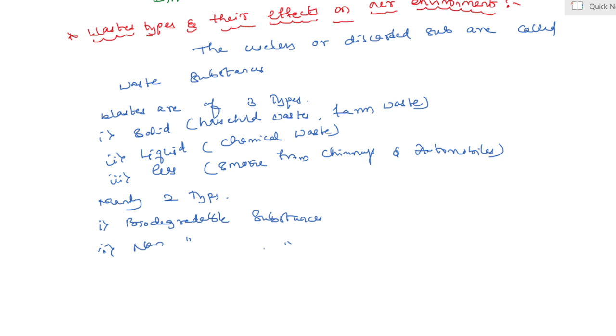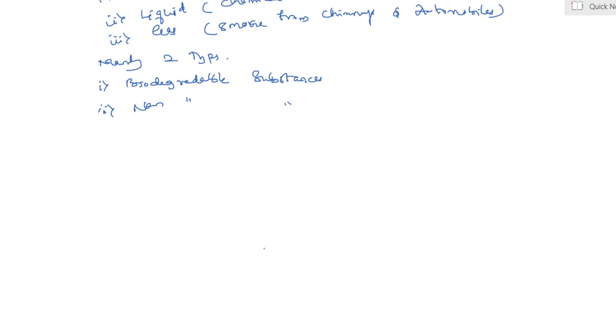Yes, my dear students, once again I remind you, wastes are of three types. How many types? Three types. Solids means household waste, farm waste, industrial waste, etc. These come under what? A solid state. The second one is liquid, which means waste released from industries, chemical waste. The third one is gas, which means smoke from chimneys as well as automobile vehicles. These waste substances can be divided into mainly two types, termed what? Biodegradable substances and non-biodegradable substances.